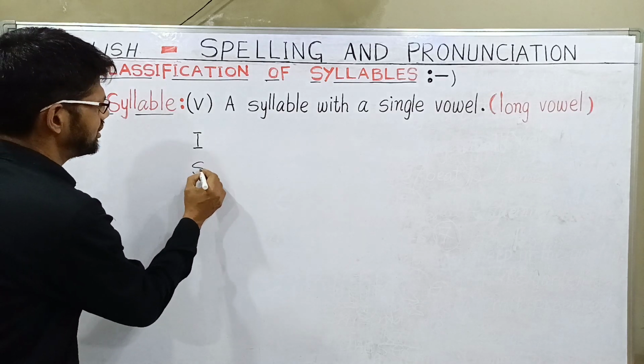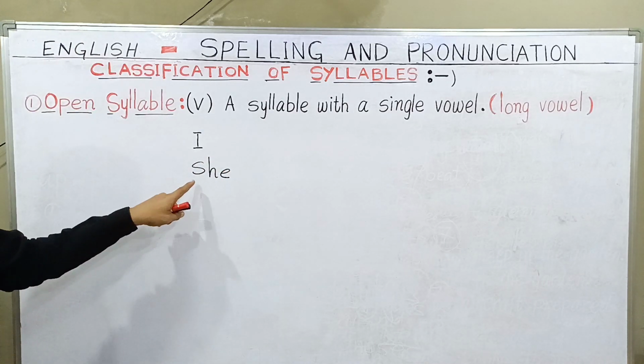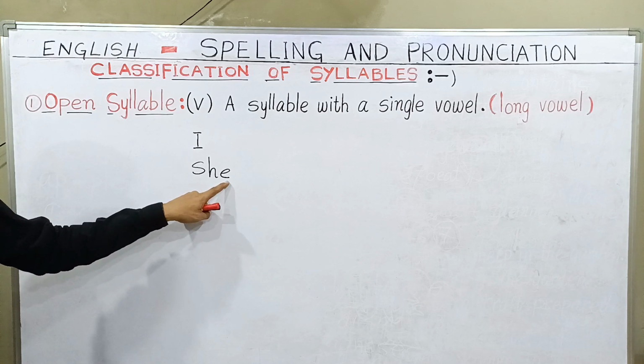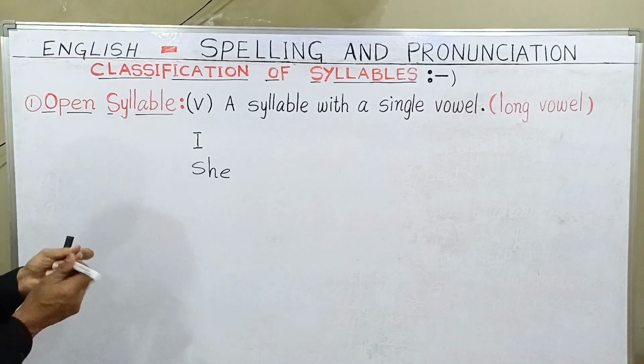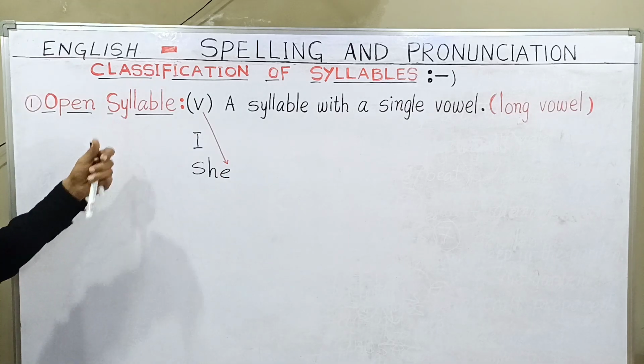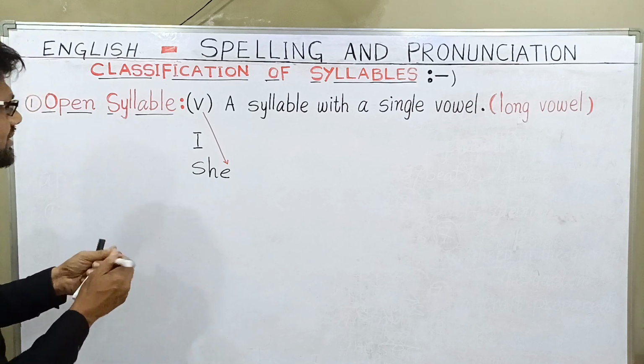Similarly, I can give you an example: she, S-H-E. What is the last letter? The last letter is a vowel. That is the reason it is known as an open syllable. I can give you many examples.